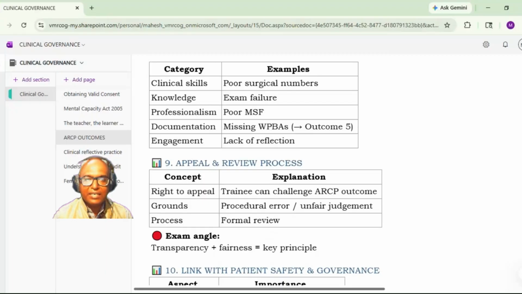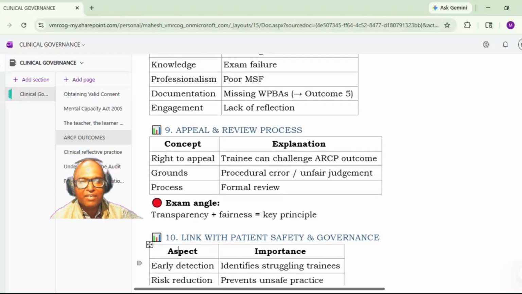Okay. So is there an appeal and review process? Yes, definitely. Right to appeal is there. A trainee can challenge the ARCP outcome. Grounds may be procedural error or unfair judgment, and there is a formal review of the ARCP process. Once again, there is transparency and fairness. That is the key principle over here. And this is also linked with patient safety and governance.